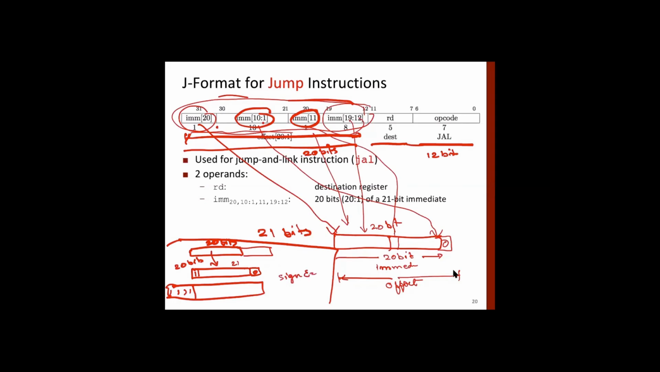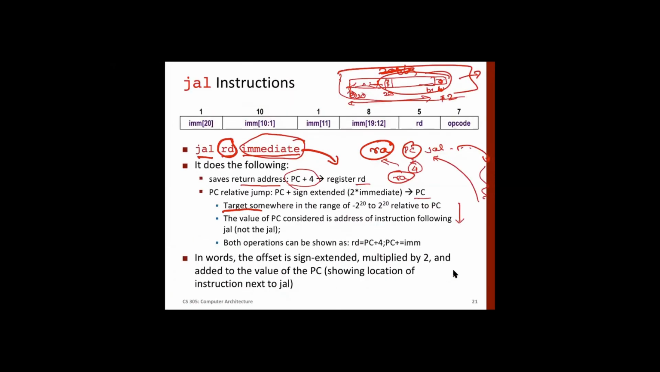Now, whatever value you get after sign extension, add it to the value of the PC, which has become PC plus 4. That is your jump value, or basically the address where you are jumping to. So in other words, the offset is sign extended, multiplied by 2, and added to the value of PC. And the PC value is actually showing the location of the next instruction.